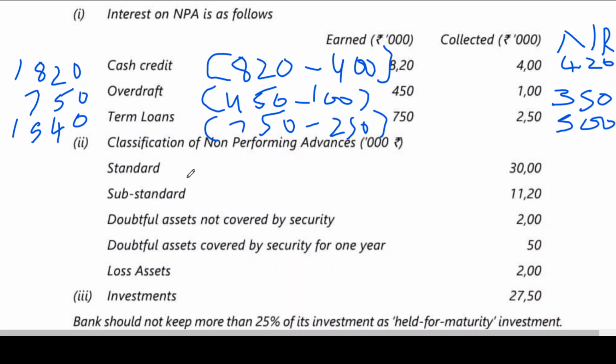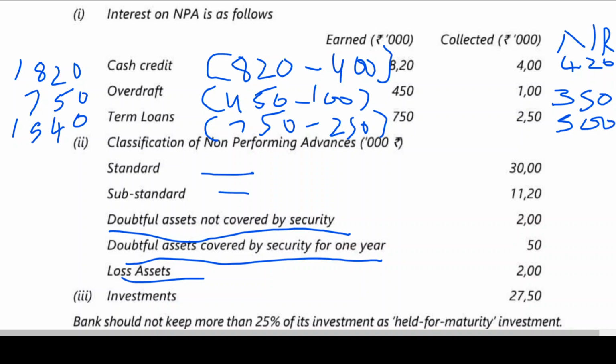Now here classification of non-performing assets. Standard assets 3000, substandard 1120, doubtful assets not covered by security 200. I think this is the new point which you are having, right? Doubtful assets covered by security for 1 year. Loss assets.